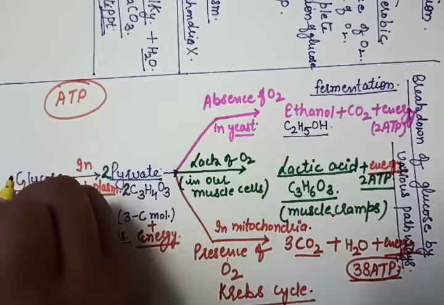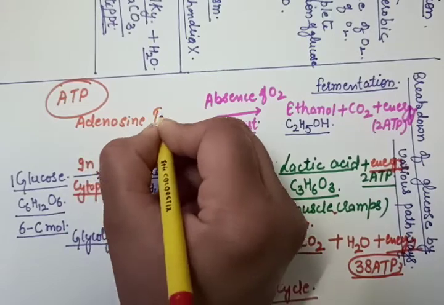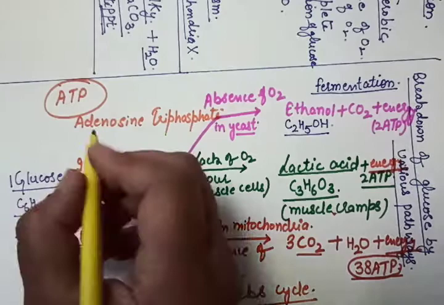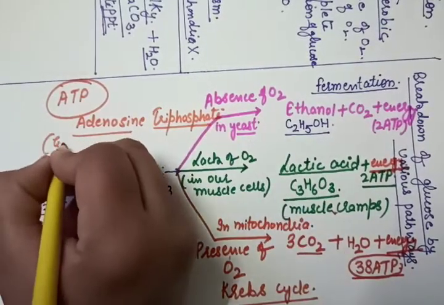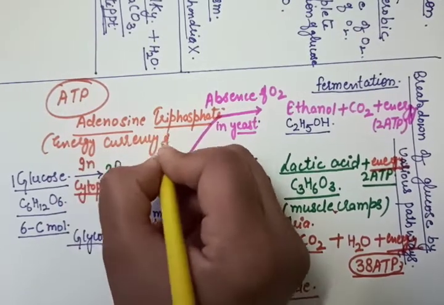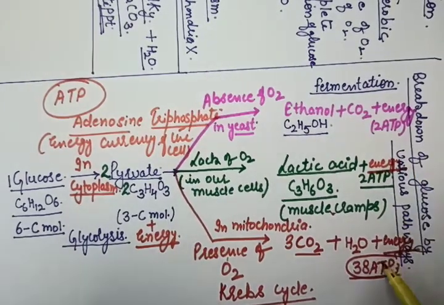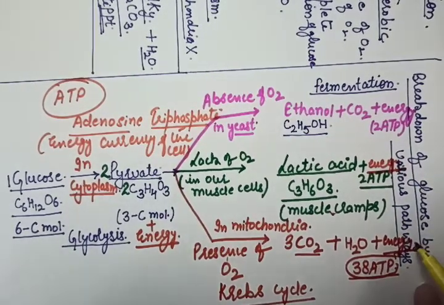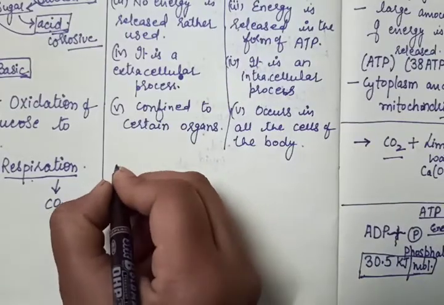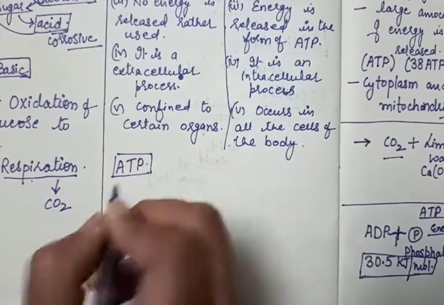What is ATP? Adenosine triphosphate. Energy currency of the cell. It is called the energy currency of the cell. The energy that is produced or released in the process of respiration is utilized to form ATP. So students, how is this energy used to form ATP, the energy currency of the cell?